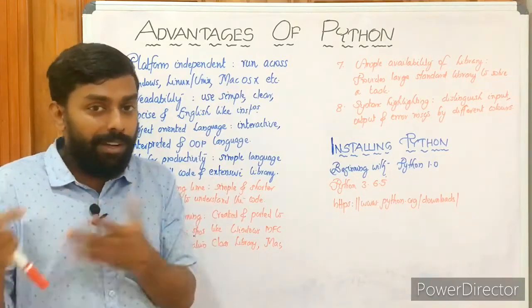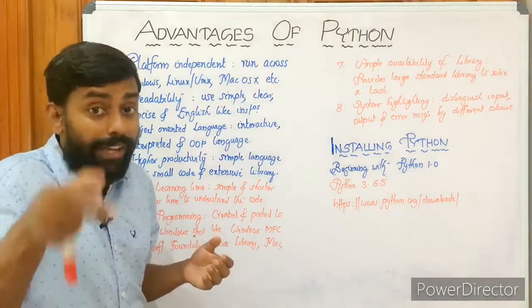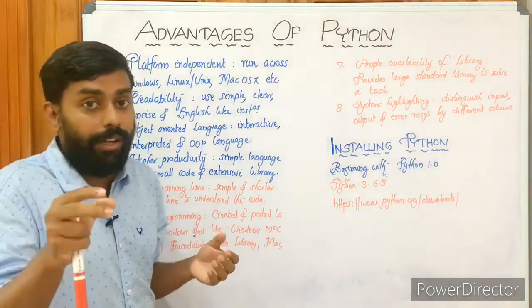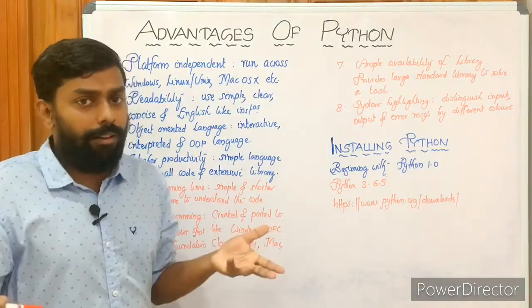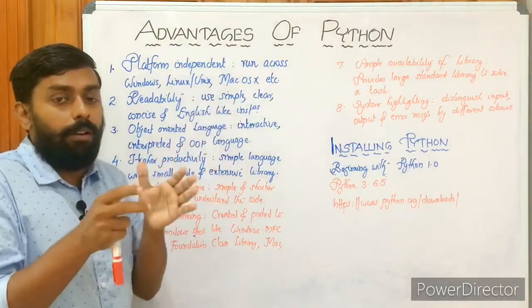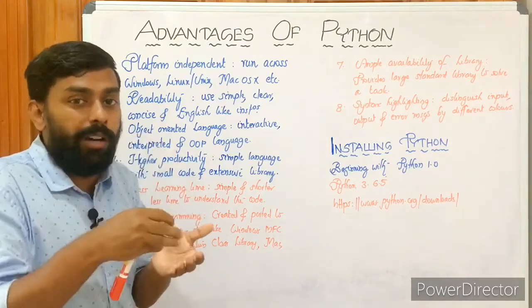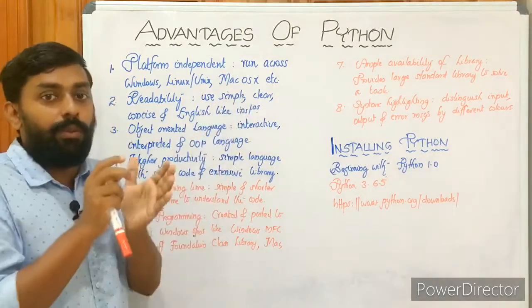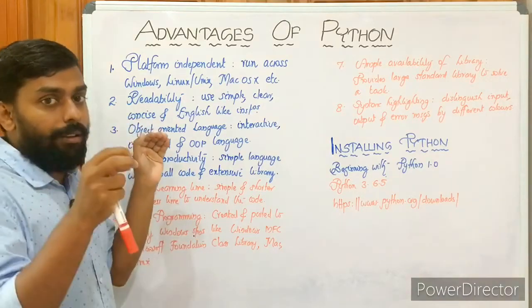Everything starts from learning, right? So it will be very easy for them to read, not to learn, to read. For non-programmers it will be very easy to read. After that they can start learning, of course. We use simple syntax, simple English commands, English words. Then it's clear, we do things straight. Then concise and precise.